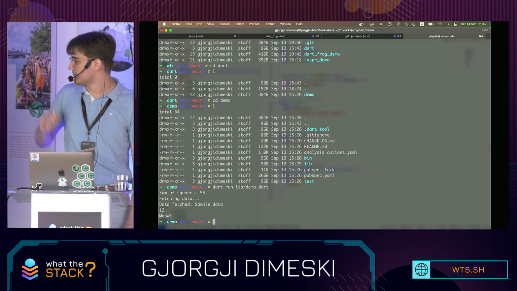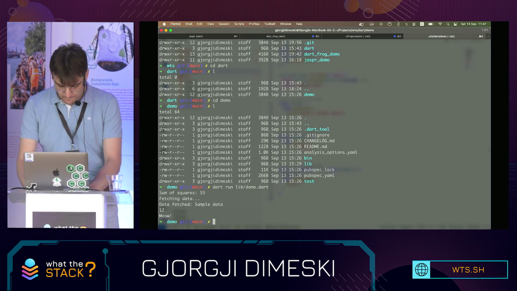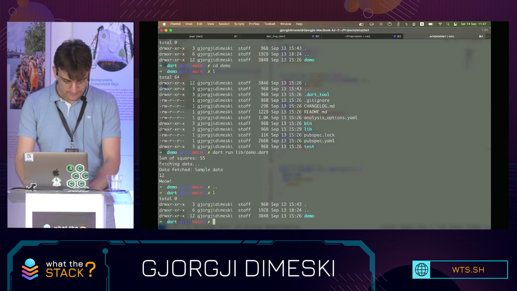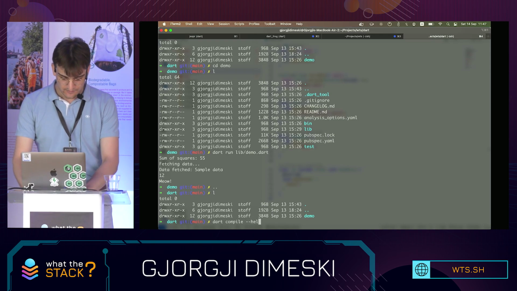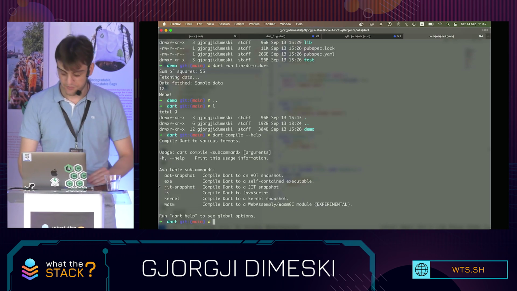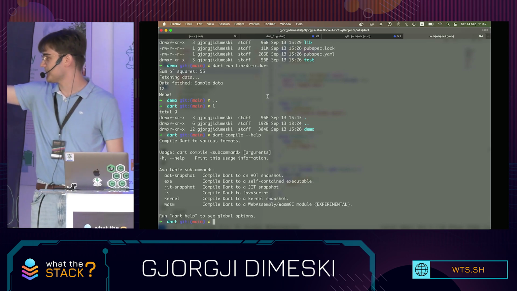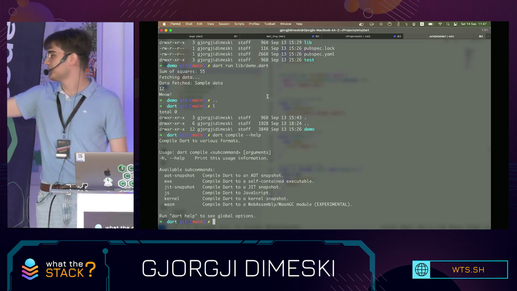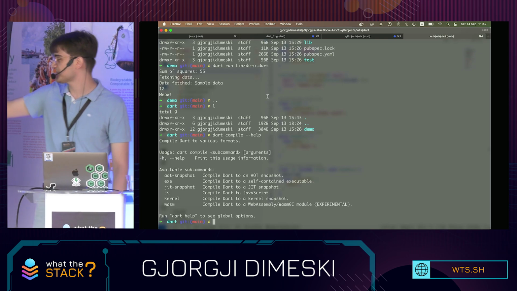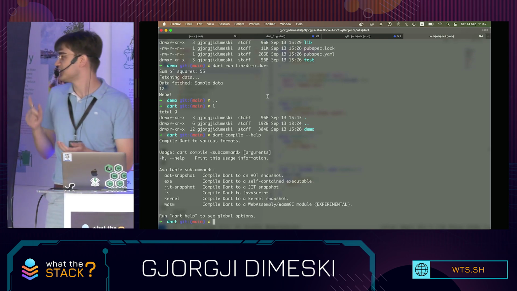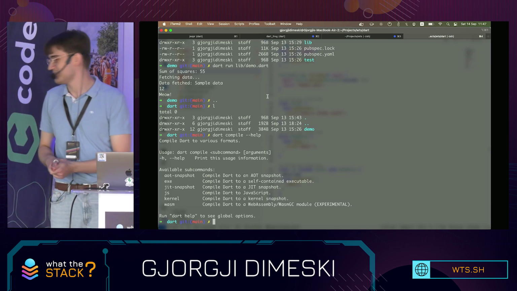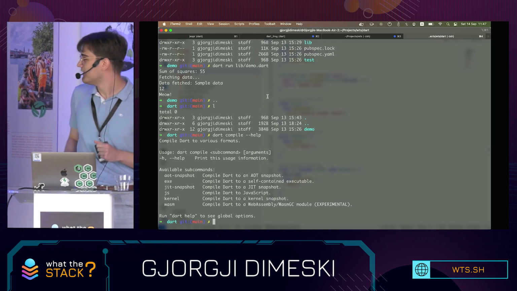I want to show you how you can compile the Dart code as well. I'm going to run dart compile. Let me go help, and I can show you the available subcommands. I can compile to an ahead-of-time snapshot, to an executable, to a just-in-time snapshot. I can compile to JS, kernel, and Wasm. However, that's pronounced differently in English.